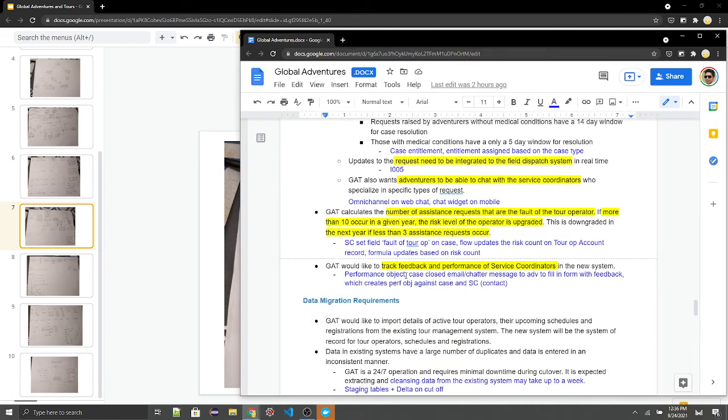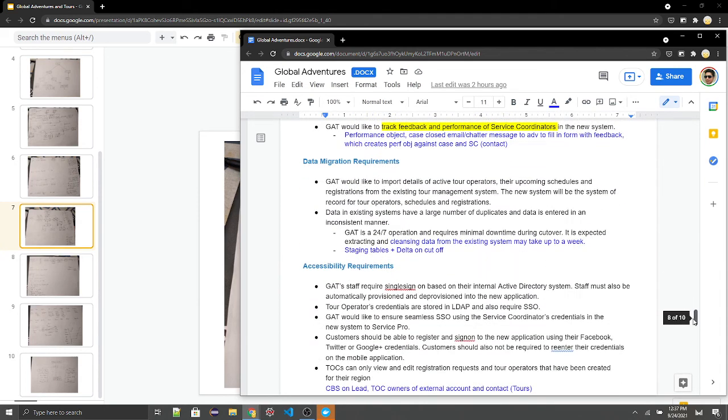Once the performance object is created, it captures the performance, and this will typically happen when the case is closed. We'll post a link via email or through a chatter message for the adventurer to click, and they will be taken to their portal where this form will be present. It will be pre-filled with the case details, feedback will be sought, and this object will be created. So this completes our business requirements.